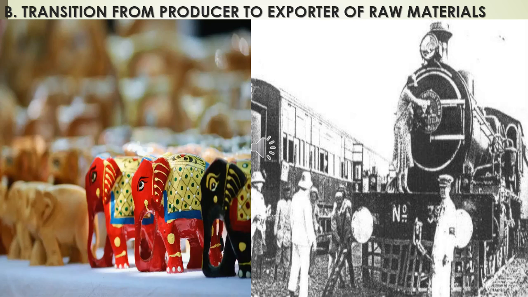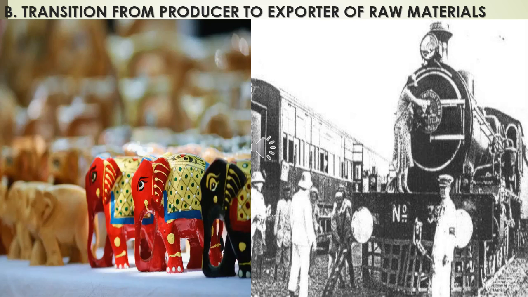The ruling British turned India into the producer of raw materials for their industries and a market for their finished products. The British, after occupying our country, changed our country into the supplier of raw materials and market for their finished products.